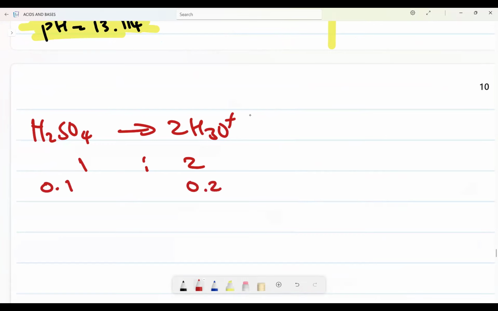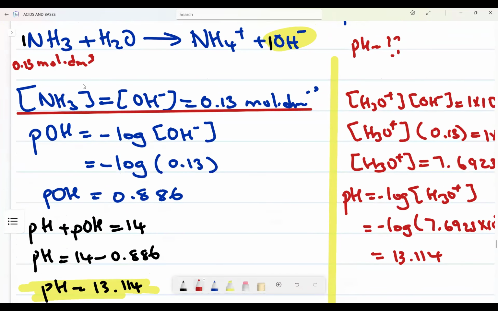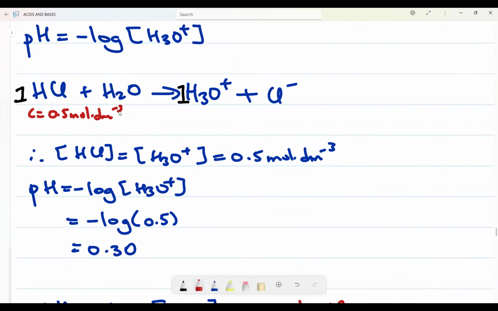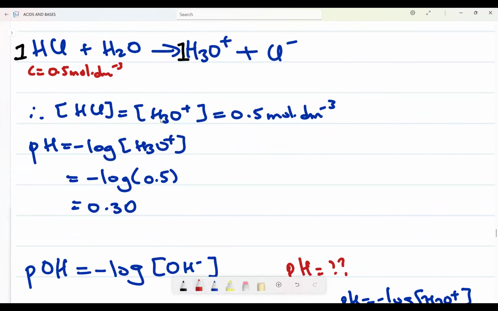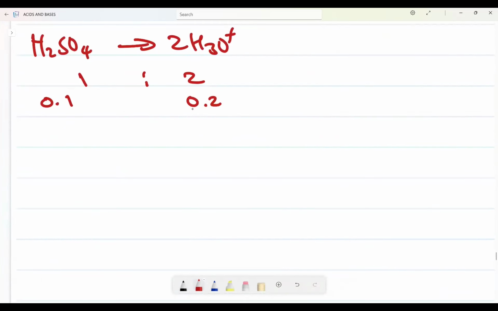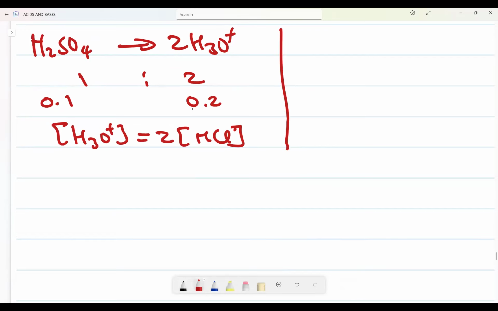This is what we refer to as diprotic acids. Unlike HCl to H3O+, which is 1:1 and the concentrations are equal. Here, the concentration of H3O+ is double the concentration of H2SO4. Why? Because you can see the ratio is 1:2.